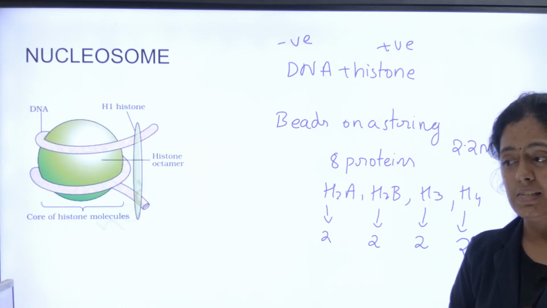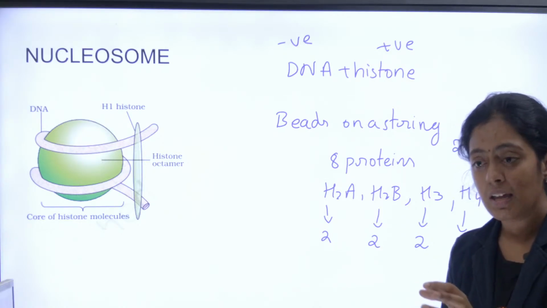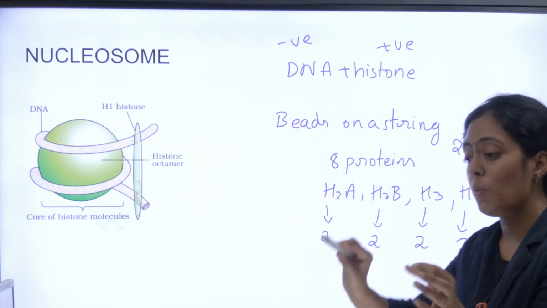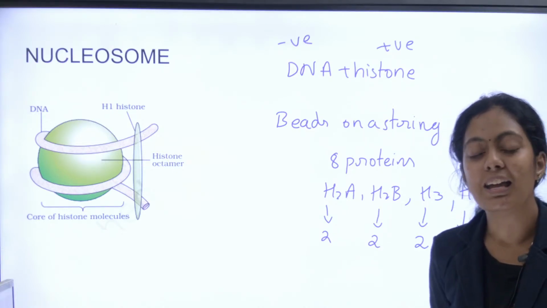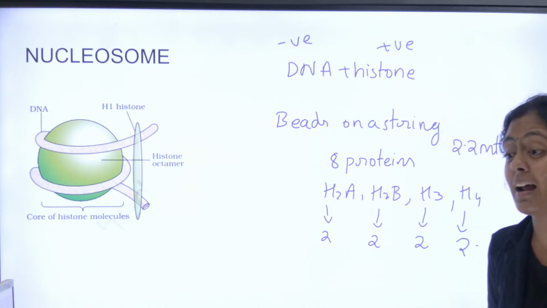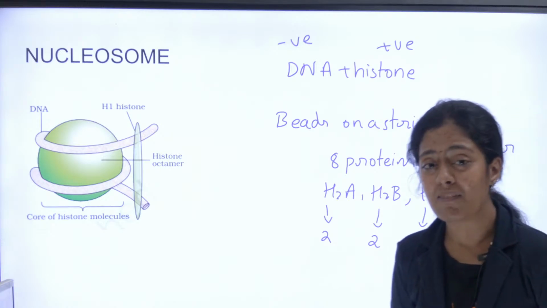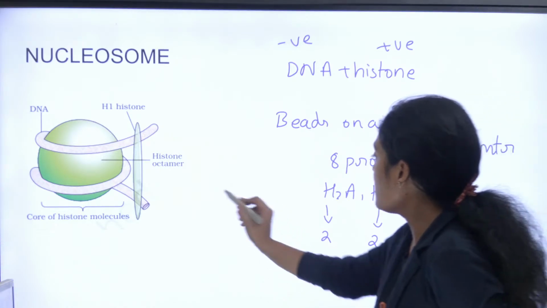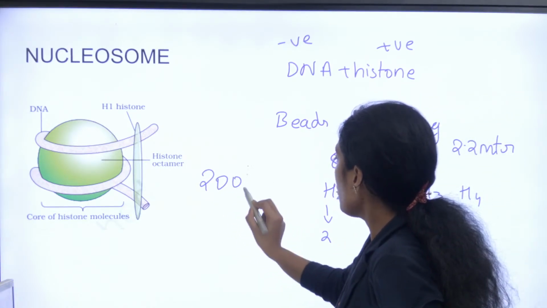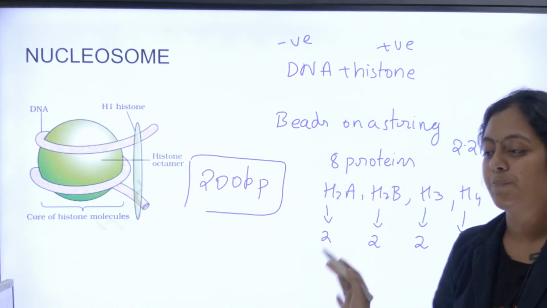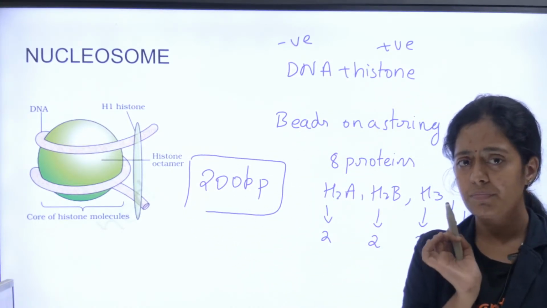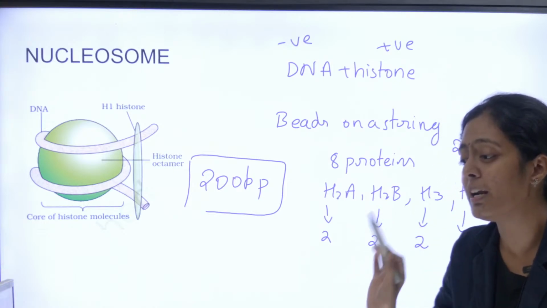I had one question. ஒரு histoneல, or one nucleosome consists of how many DNA base pairs? எத்தனை DNA base pair இருக்கு? Does anyone know? A nucleosome consists of 200 base pairs. இது உங்க NCERT bookலயே இருக்கு. If you want, you can open and check. Okay? Yes, 200 base pairs.